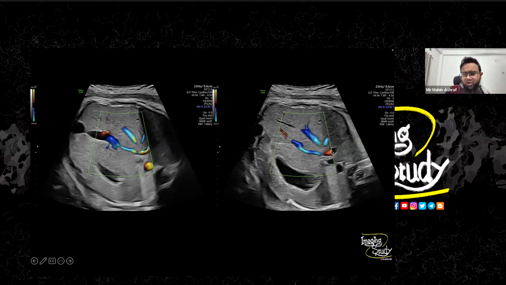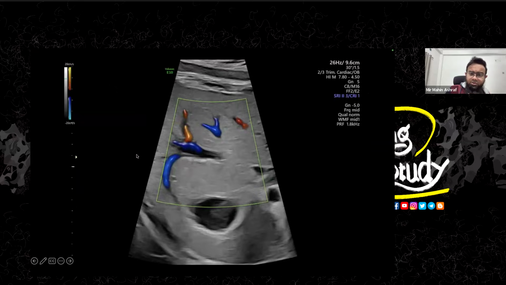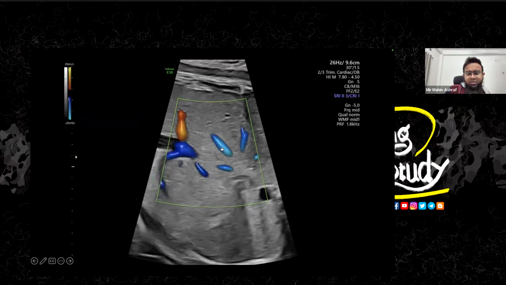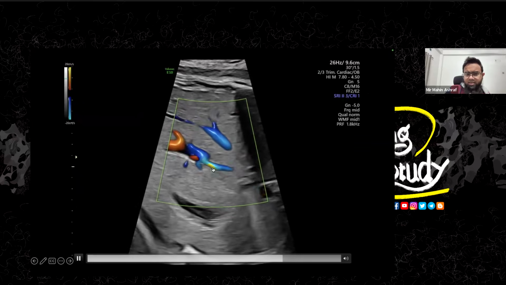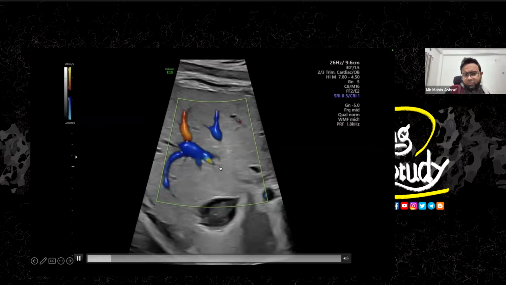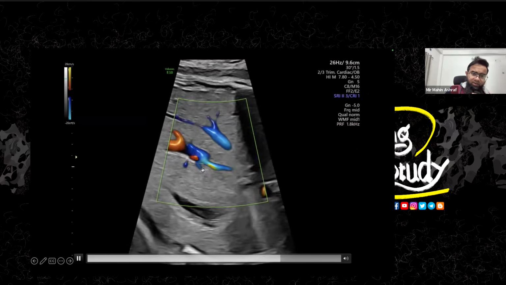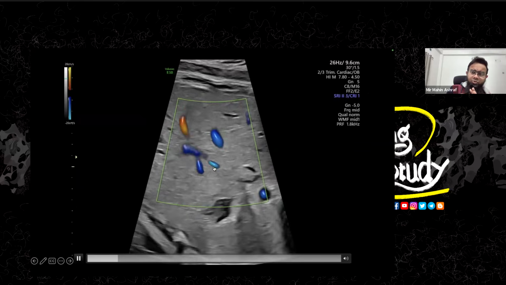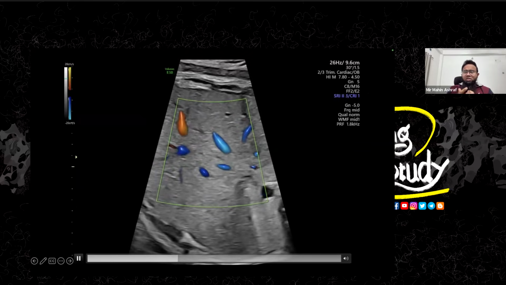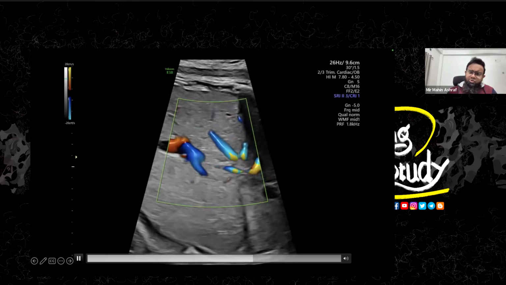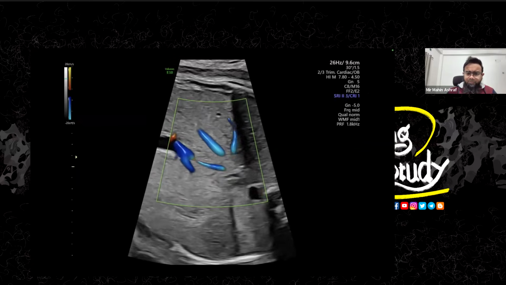You see, this is the inferior vena cava, this is the aorta, and this vessel is connecting the inferior vena cava to the umbilical vein. So this is the ductus venosus. Let's look at the video. Here you can see it's still showing some aliasing, and it's a tiny vessel which is connecting the inferior vena cava to the umbilical vein. So this is the ductus venosus. If you have a good machine, then you can easily use this type of view to demonstrate the ductus venosus.